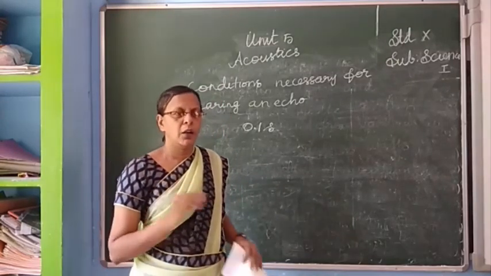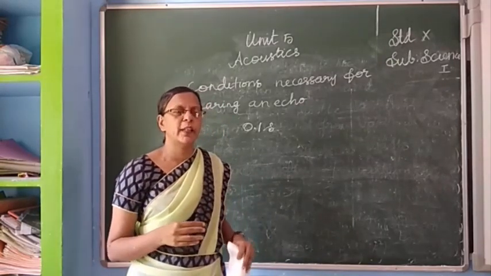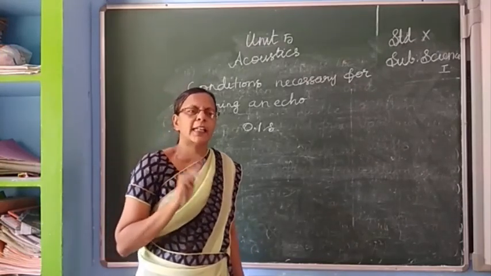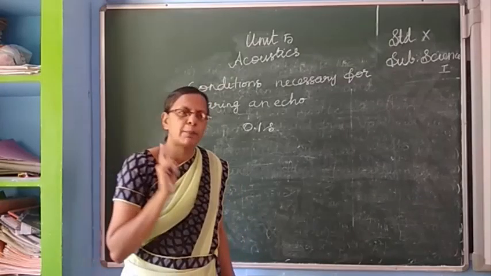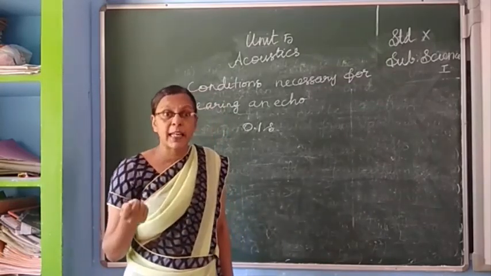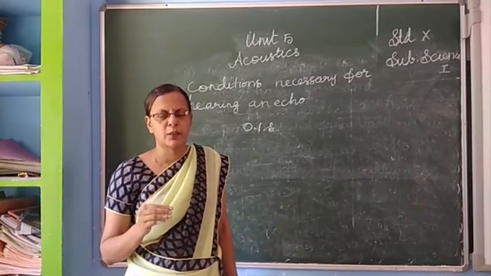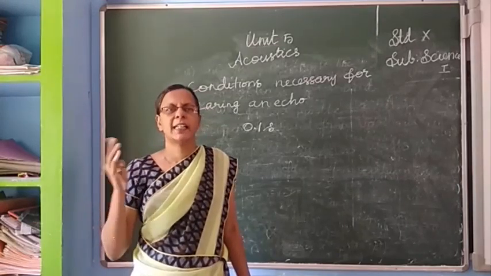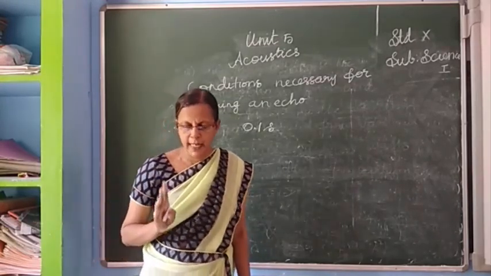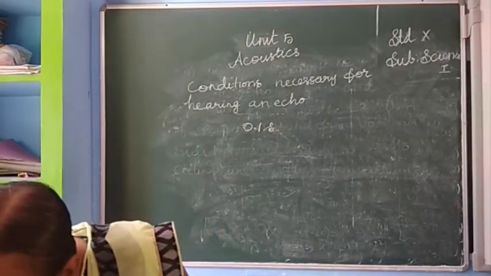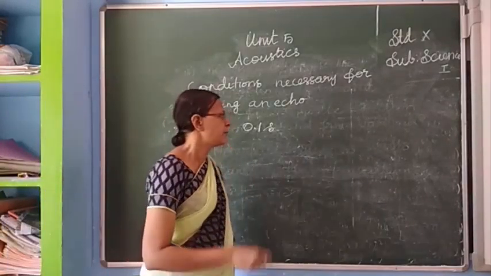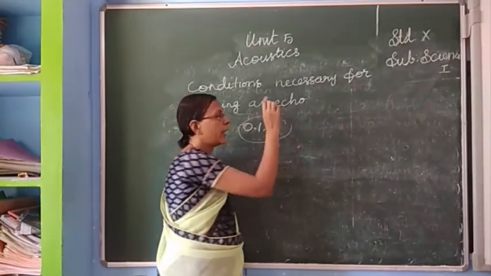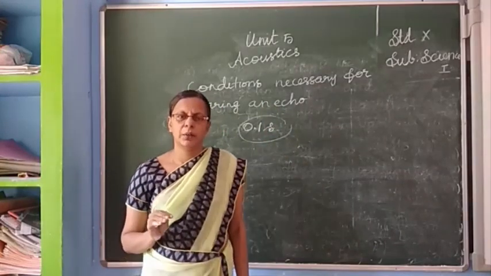So the time between two sounds must be 0.1 second; only then can we hear the two sounds clearly. That means if you produce a sound, after 0.1 second we can hear the echo clearly. That's the condition, students. The minimum time gap between the original sound and the echo is 0.1 second. That is the first condition.